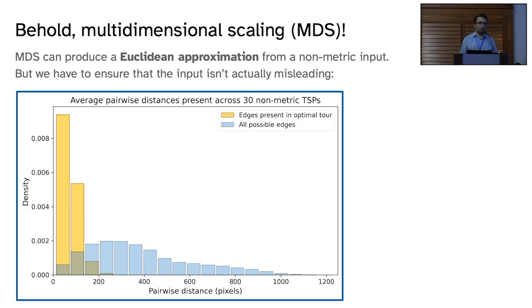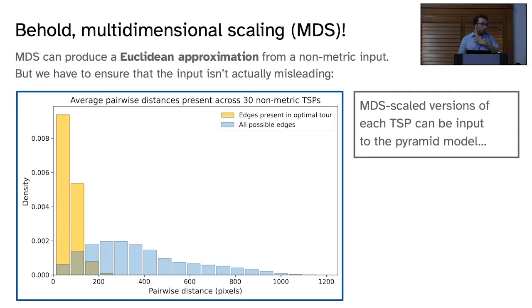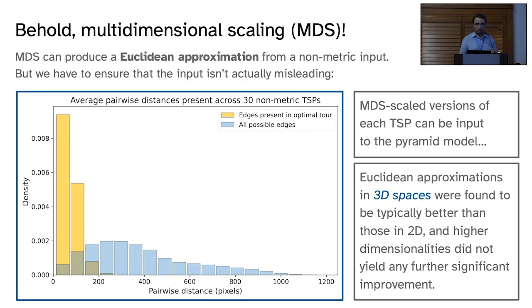So here in this plot, in blue, you're seeing all the possible edges in a TSP tour. And in yellow, I'm showing you specifically the ones that are used in good tours, in the optimal tour in this case. You can see that the long distance edges are really never used in good tours. So we gave the MDS scaled versions of each TSP to the pyramid model that I described before. And just as a note, we used the 3D approximations because they were better than the 2D ones, but going to higher dimensions did not improve the result.